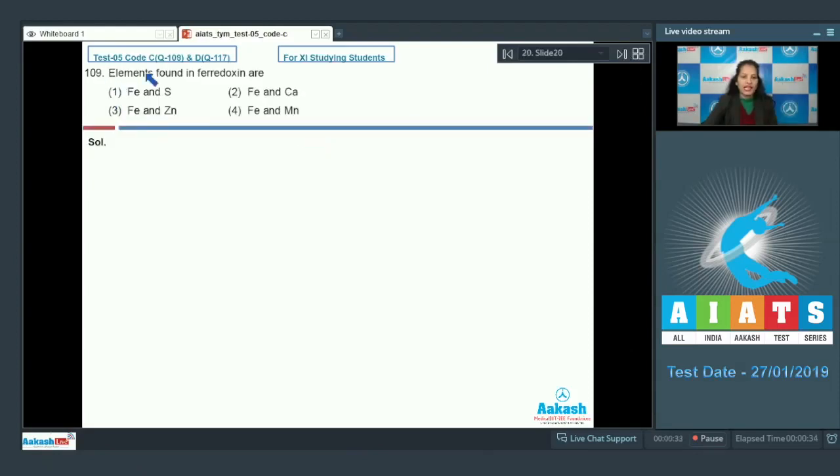Question number 109. Elements found in ferredoxin are: first option, iron and sulfur. Second, iron and calcium. Third, iron and zinc. Fourth, iron and manganese. What are ferredoxins?